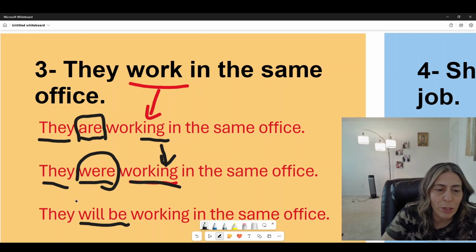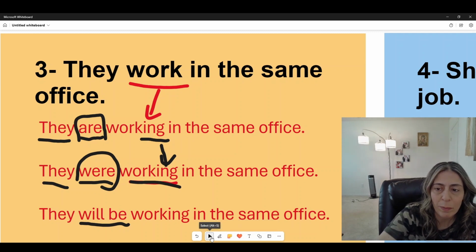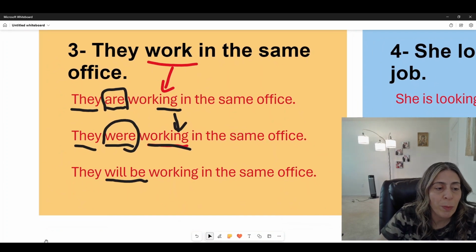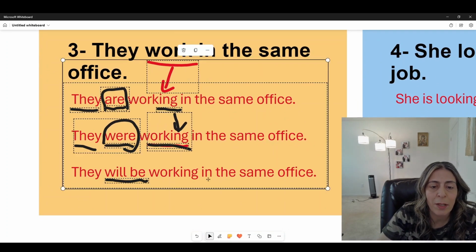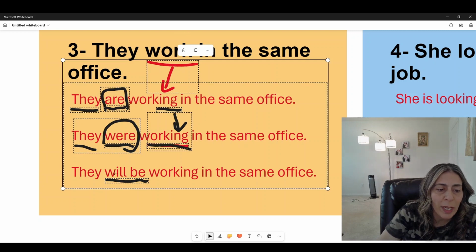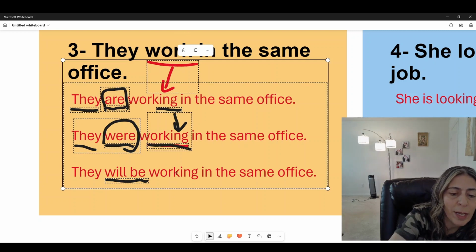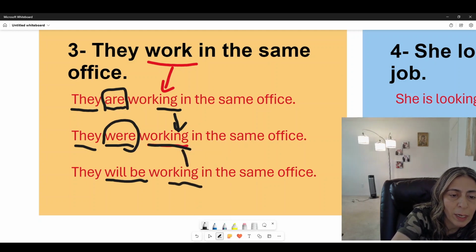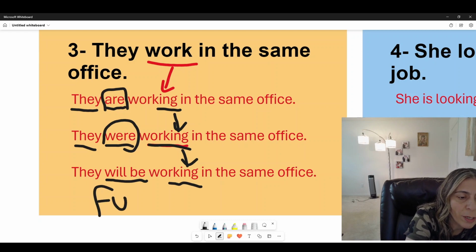And with the future tense as well, we will say they will be working in the same office. Will be, and then working. Okay, and this is for future.